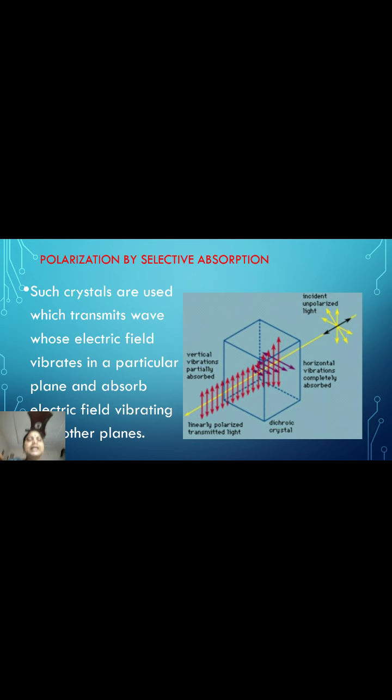When ordinary light enters a crystal of tourmaline, double refraction takes place as in other crystals, but with a difference. The ordinary ray is entirely absorbed in the crystal while the extraordinary ray passes through the crystal. This difference in the absorption of the rays is known as selective absorption.